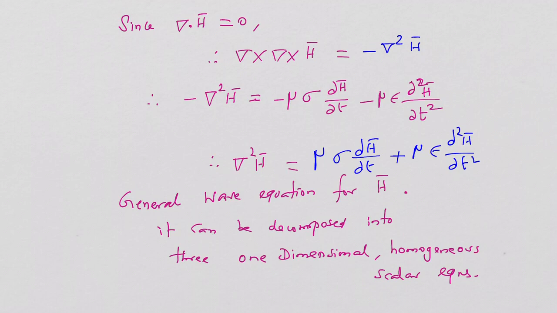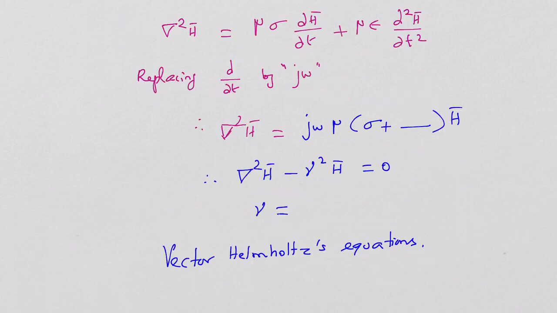It can be decomposed into three components, three one-dimensional homogeneous scalar wave equations, and the solutions of each component of H represent waves. And we can definitely replace dou by dou t by j omega. So this equation gets reduced to j omega mu, as in the earlier case, times (sigma plus j omega epsilon).